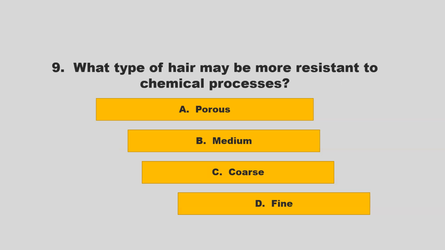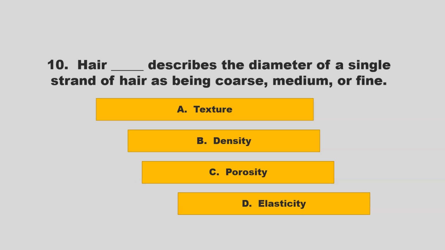What type of hair may be more resistant to chemical processes? Is it porous, medium, coarse, or fine? If you chose C, coarse, you are correct.